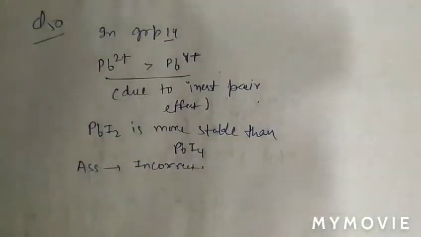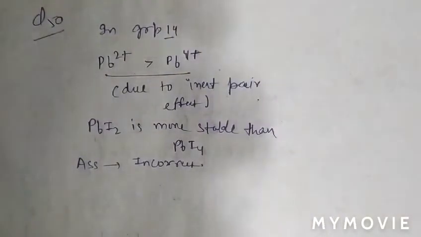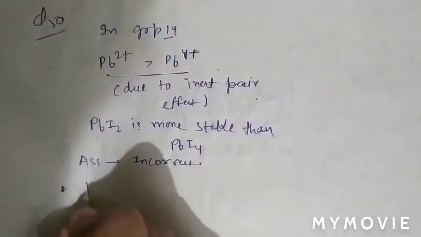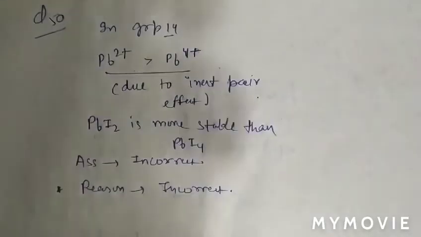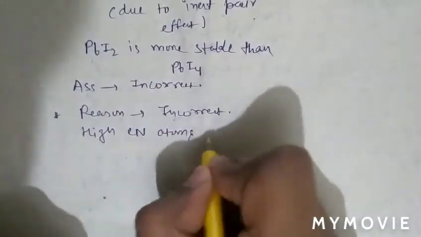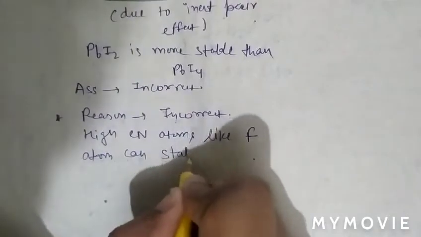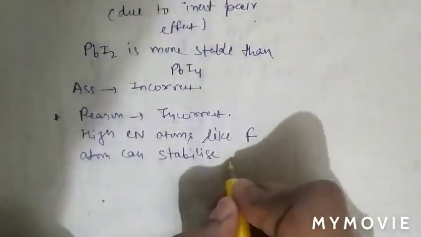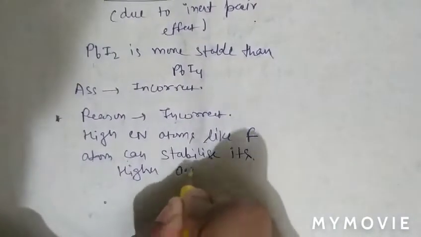Also, the reason is iodine stabilizes higher oxidation state. Reason is also incorrect. As we know that highly electronegative atoms like fluorine can stabilize higher oxidation state.